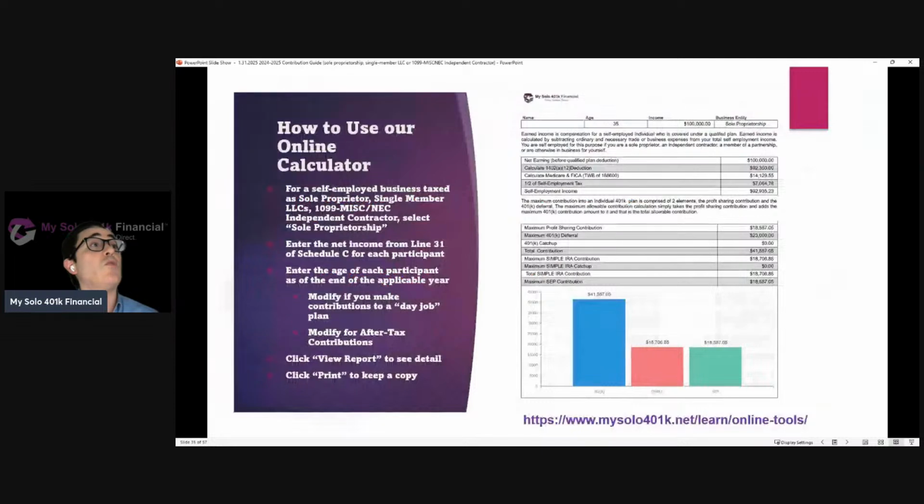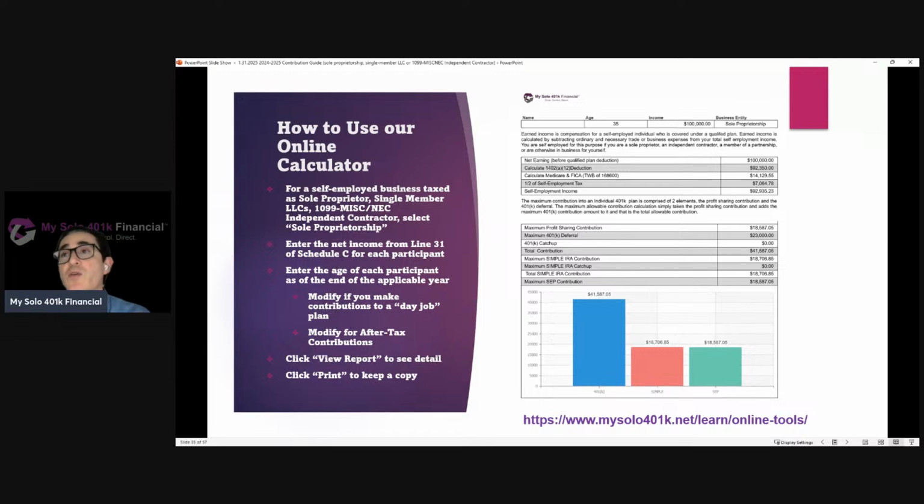Now let's turn to some of the resources. We have an online calculator. You can find it easily at mysolo401k.net. Just on the drop-down menu under Learn, click on Online Tools, and you'll easily find it. It's a great tool, for example, to help you calculate 1/2 of the self-employment tax. It'll help you calculate self-employment compensation, and from there, you can determine the employee contribution amount and the employer contribution.